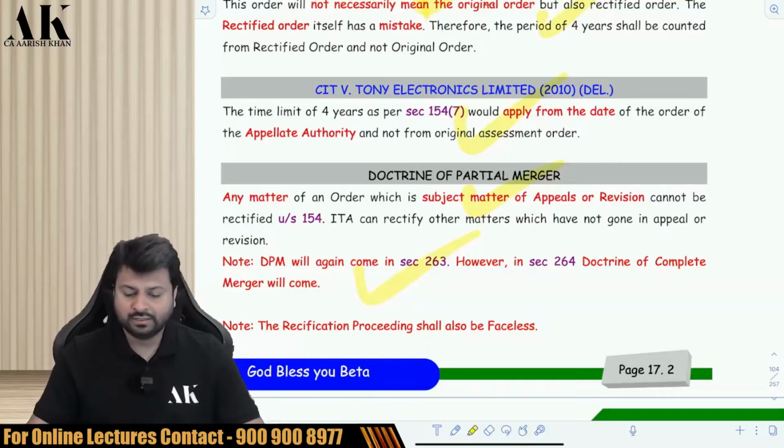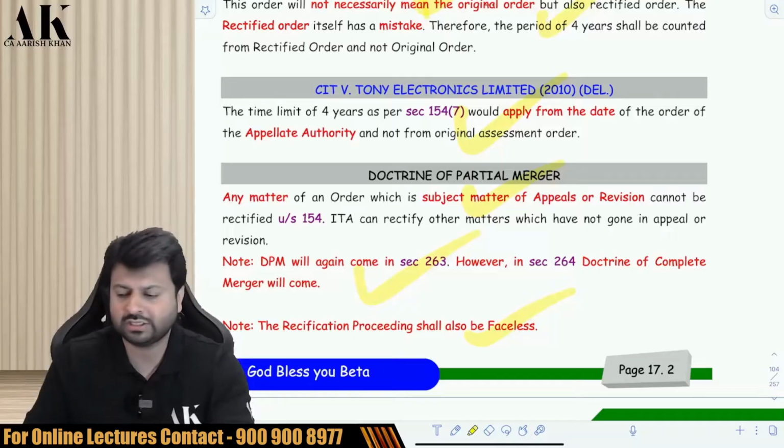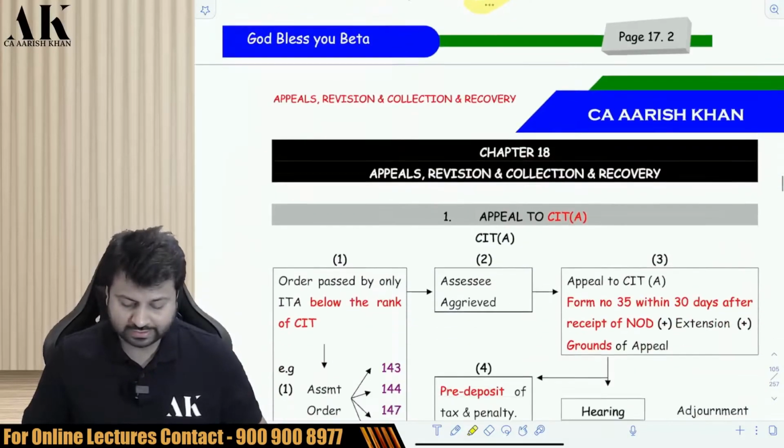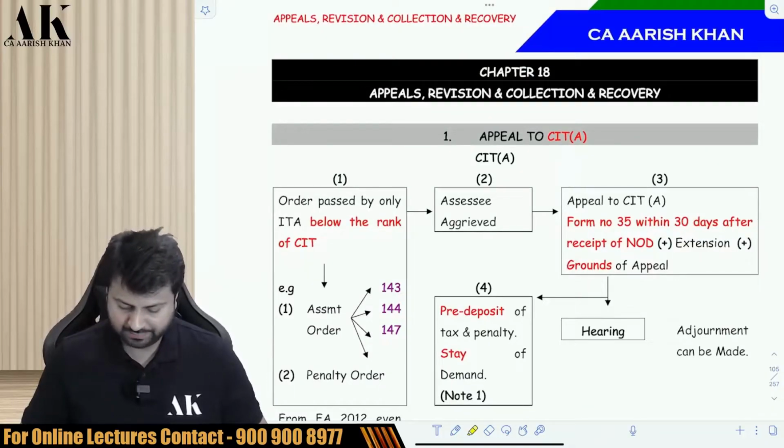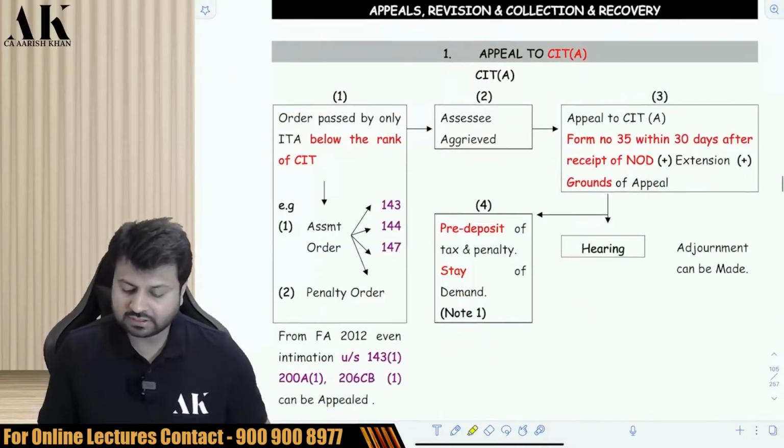And one last thing is the rectification proceeding. This is also going to be faceless, as said by the government. You can check it. Government is going to make this also faceless. So let's go ahead with the next remedy, and that is appeal. After rectification, we are going ahead with the appeal remedy. Okay, now, which is the first appellate authority for the assessee?